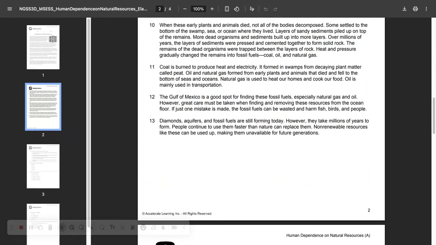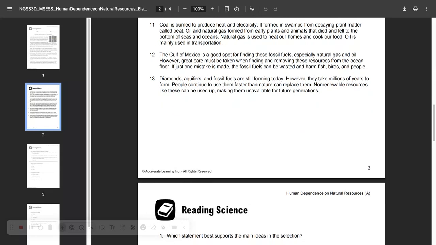When these early plants and animals died, not all the bodies decomposed. Some settled to the bottom of the swamp, sea, or ocean where they lived. Layers of sandy sediments piled up on top of the remains. More dead organisms and sediments built up into more layers. Over millions of years, the layers of sediments were pressed and cemented together to form solid rock. The remains of the dead organisms were trapped between the layers of rock. Heat and pressure gradually changed the remains into fossil fuels: coal, oil, and natural gas.